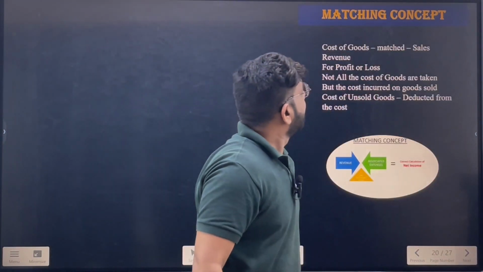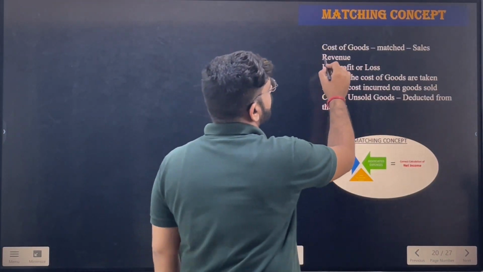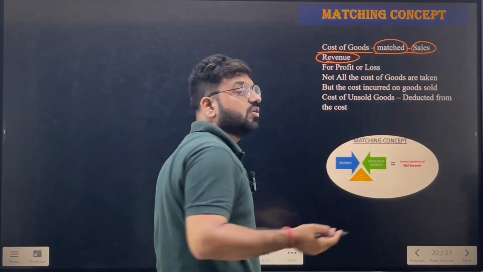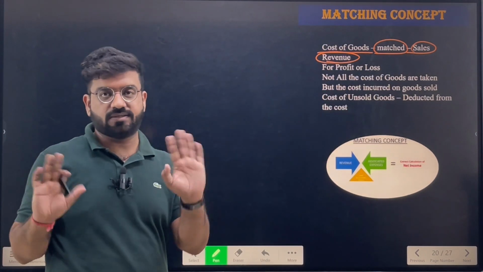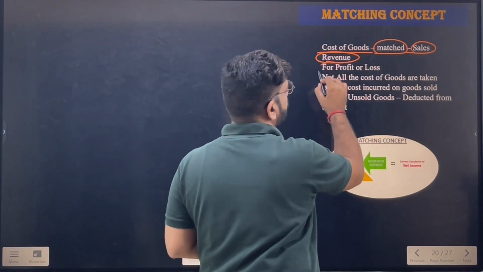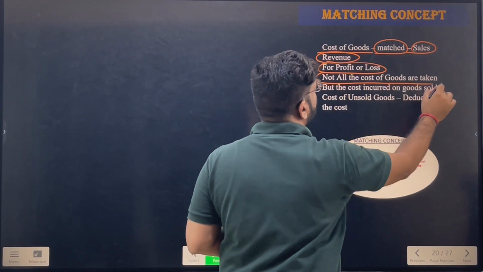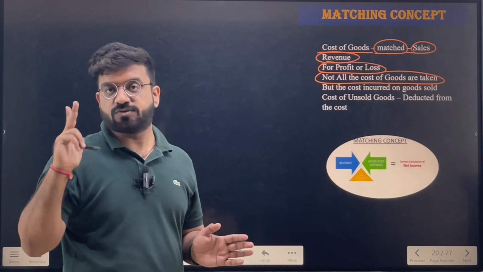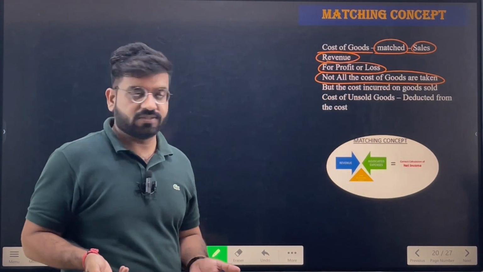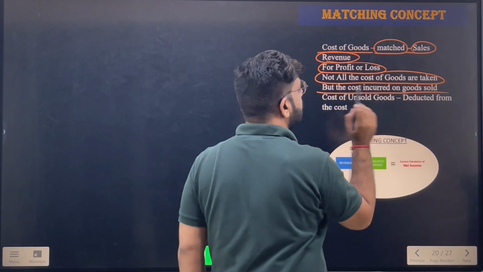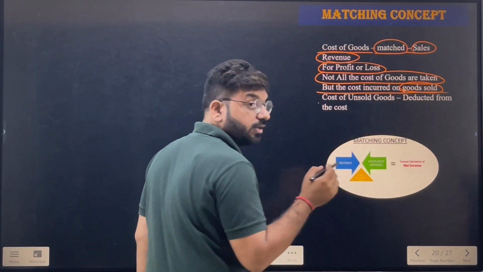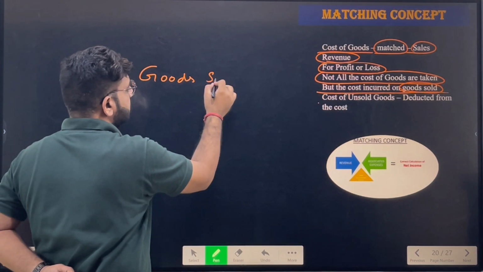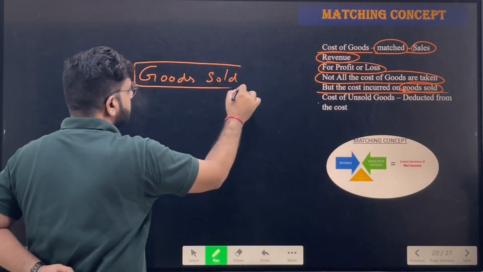Now next, again in the matching concept, the cost of goods are matched with the sales revenue. As we just saw the example, 1,50,000, 2 lakhs and 1,80,000. It's the same thing for profits or the losses. Not all the cost of goods are taken. Obviously, not all. We didn't take all the goods, that is all the expense of 2 lakhs. We only took how much? 1,50,000. But the cost incurred on goods sold. On the goods sold. This is the main point. Goods sold. The cost we have incurred on the goods sold.